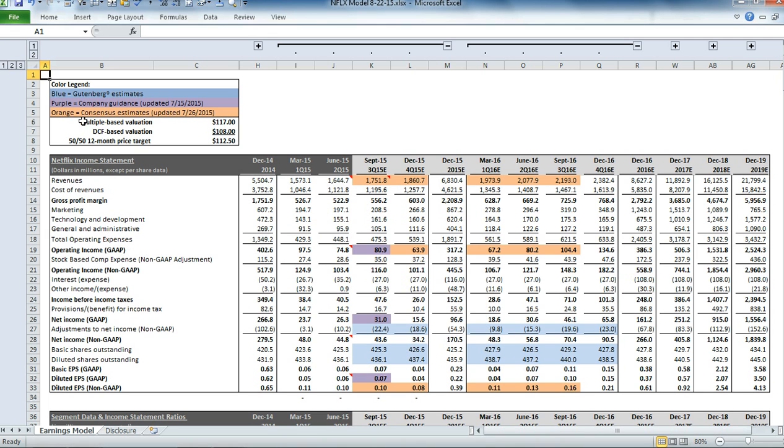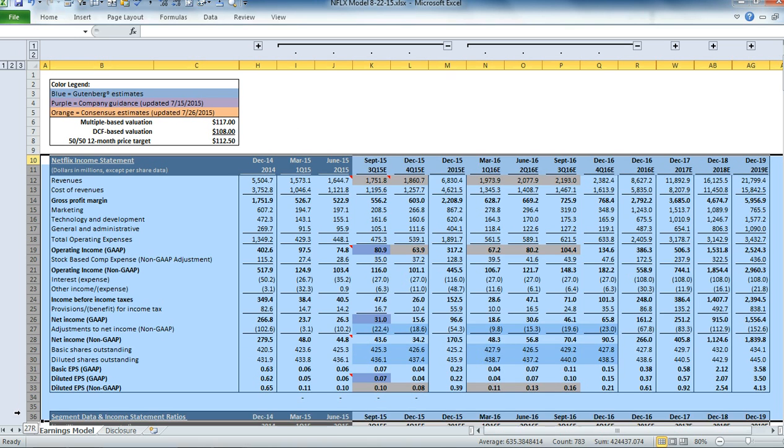The model is set up consistent with our approach for other companies. In the upper left-hand corner, you have the color legend, which indicates anywhere that you see a blue cell, those represent our estimates. Purple cells represent company guidance, and orange cells represent consensus estimates. Below that, you have the summary of our valuations. So on a multiple-based valuation approach, we have a target of $117, $108 for DCF approach, and using our 50% weighting of each, we get a target of $112.50.